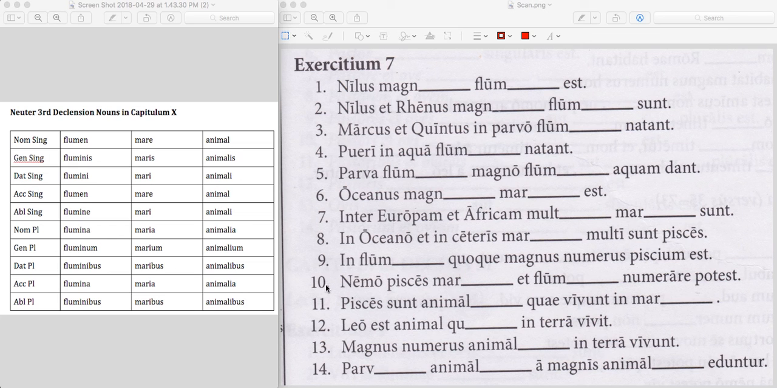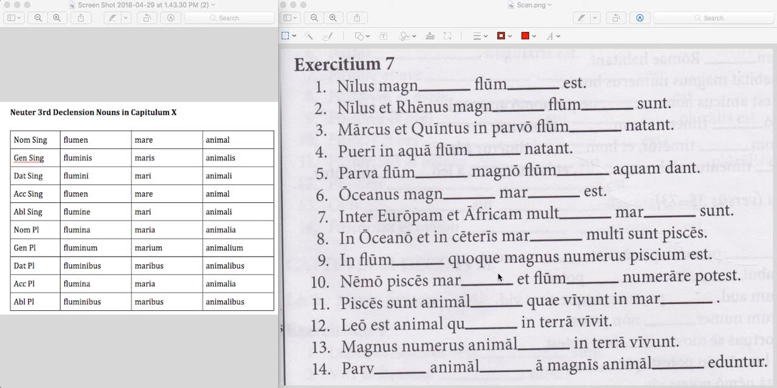Okay, let's take a look at number 10. Nemo means no one. So we have something about fishes and sea and river and to count. And then this verb, which we've seen in this chapter, is the verb to be able. So the whole context of this sentence in English is no one is able to count the fishes of the seas. Let's assume it's plural, and of the rivers.